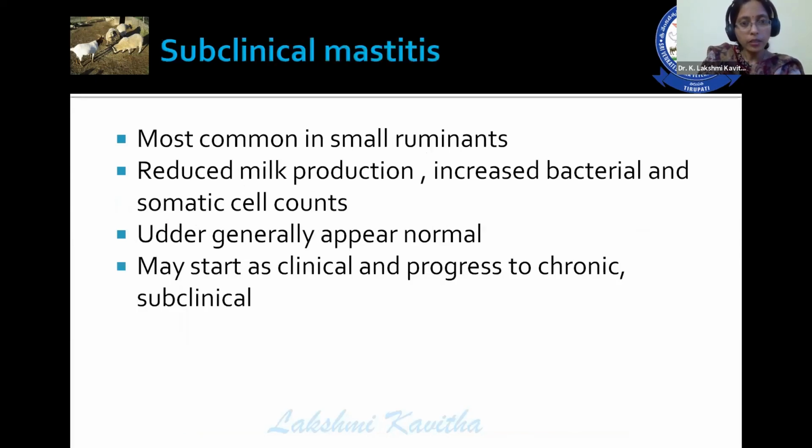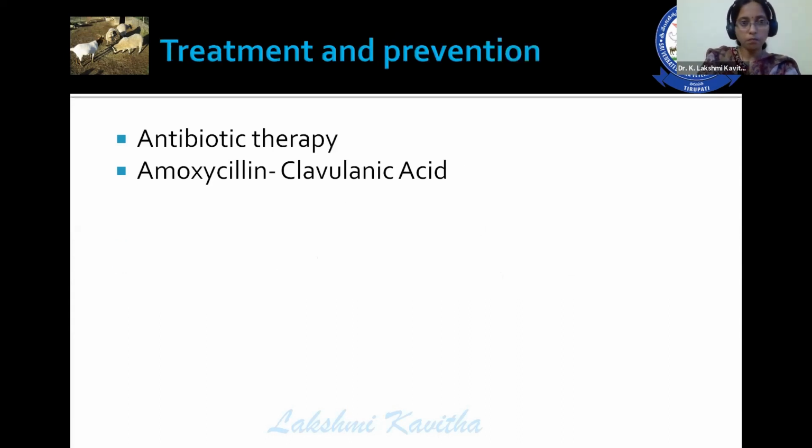And subclinical mastitis is most common in small ruminants. Reduced milk production, increased bacterial and somatic cell counts. Generally, we are not taking these somatic cell counts, but if anyone is interested in observing them, the normal somatic cell count range is up to 5 to 10 lakhs. Generally, if it is less than 5 lakhs, the milk is normal. If it is more than 10 lakhs, the milk is showing subclinical mastitis. The udder generally appears normal, and may start as clinical and progress to chronic and subclinical.